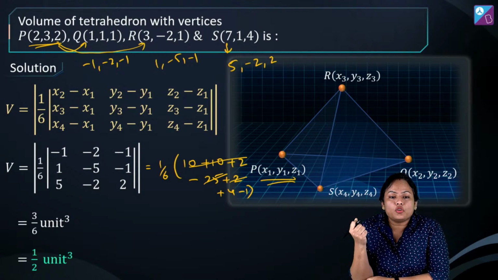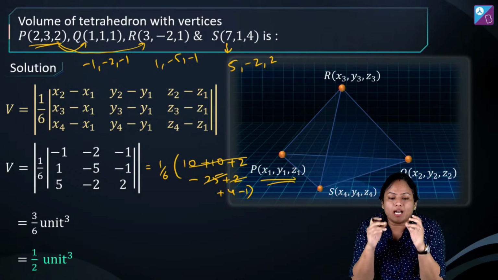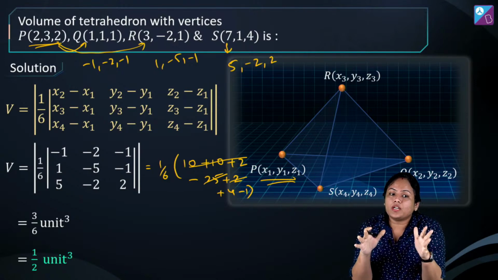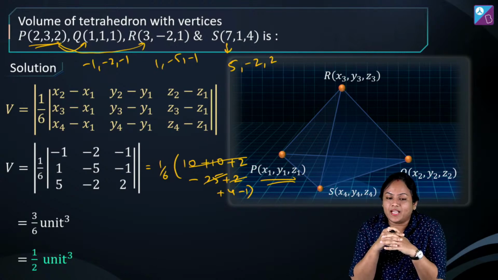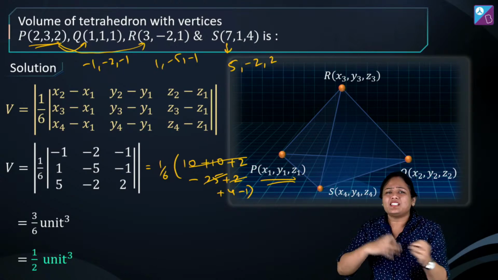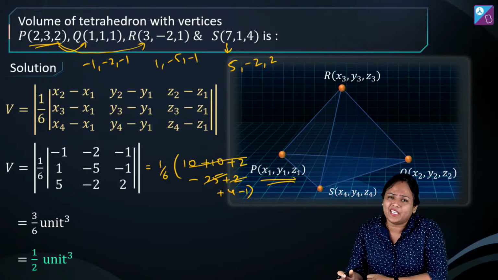And I'm not getting the comments guys. Please do comment and tell me whether you are getting it or not. Answer आया या नहीं आया? Have you got the answer? It's 1/2. Yes, Jyoti, it's half. That's correct. What about rest of you guys? यार comment करो फटाफट फटाफट. साथ में solve करेंगे तो ही interesting बनेगी चीज, right?